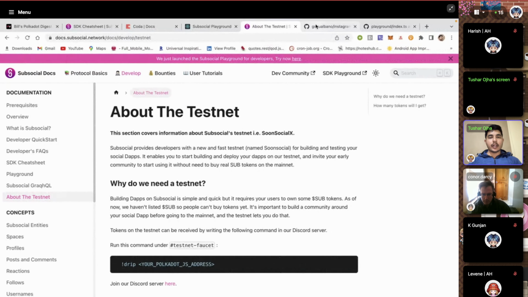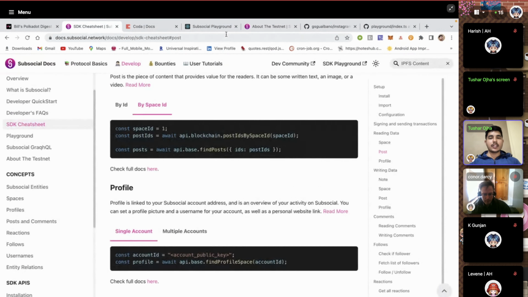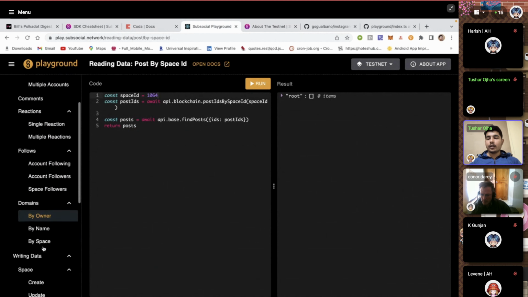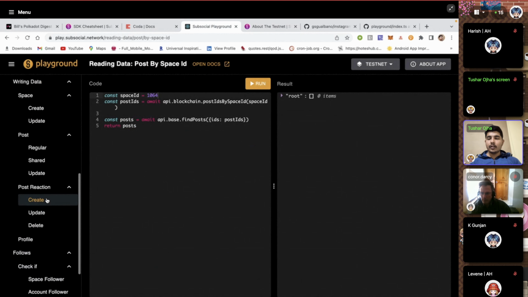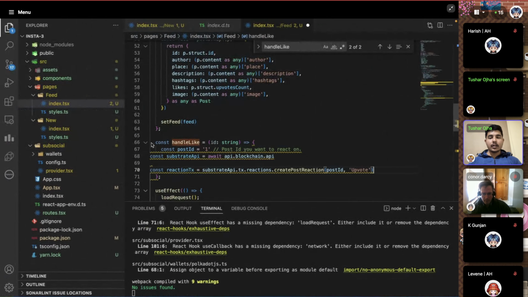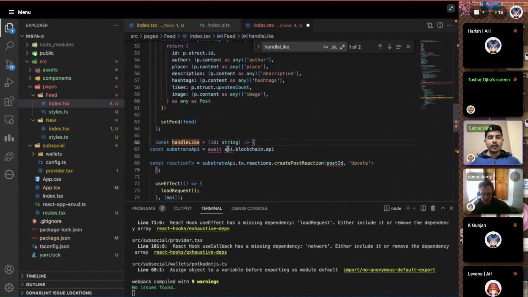Then we can go ahead again, just use the SDK sheet and this playground to see how you can use the reactions feature and do a couple of things. So I want to create a new reaction. I just go here. I want to do this thing. I copy this, and I'll paste it like this. Now I have this post ID already, which is the ID I'm getting from here.